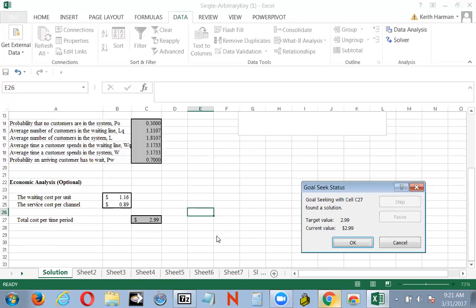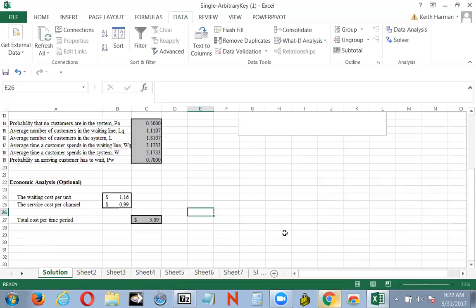Basically, okay, if we add a second clerk, then we're going to be talking about reducing the waiting cost per unit. Now let's look at this for just a minute. Now we ran the goal seek, and we reduced the service cost per unit.